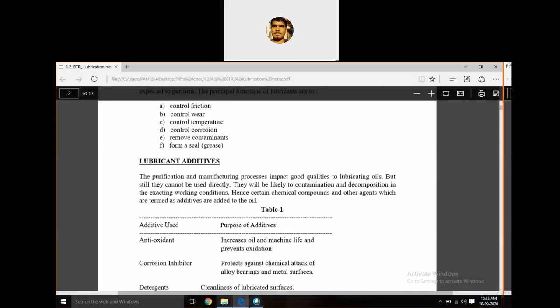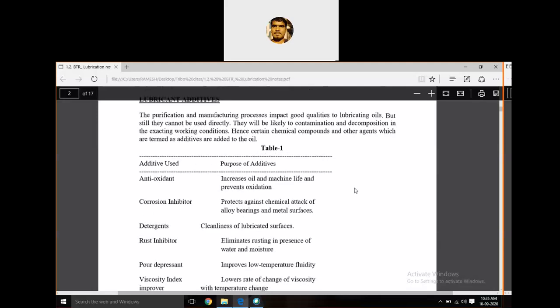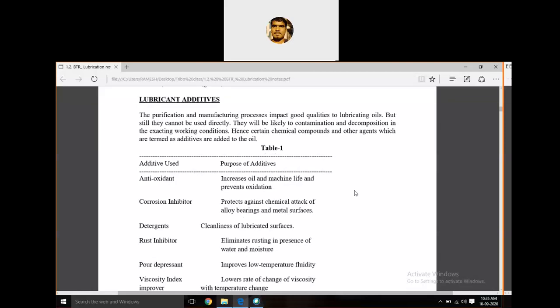Some of the additives used in lubricants are antioxidants. The first is the antioxidant. It directly increases the oil and machine life and prevents oxidation. If oxidation occurs, it induces corrosion. So corrosion is a type of wear. So we have to use antioxidant additives in our lubricant so that it increases the oiliness, increases the machine life and prevents oxidation.